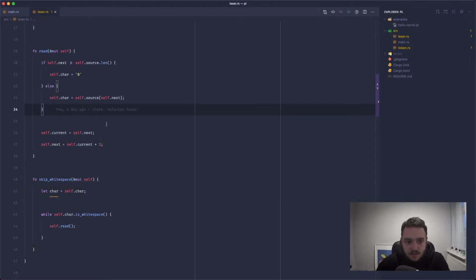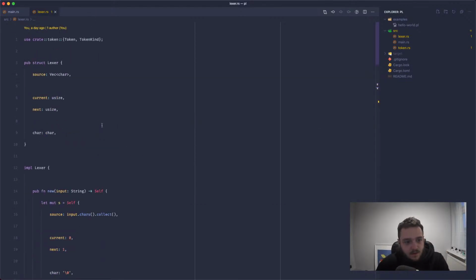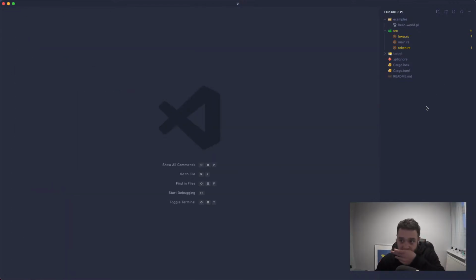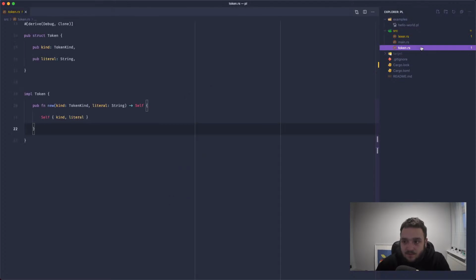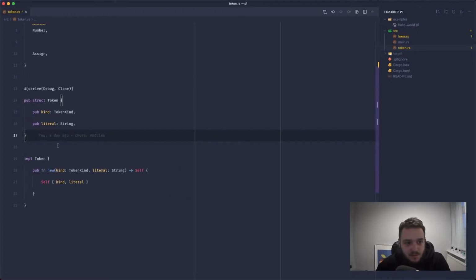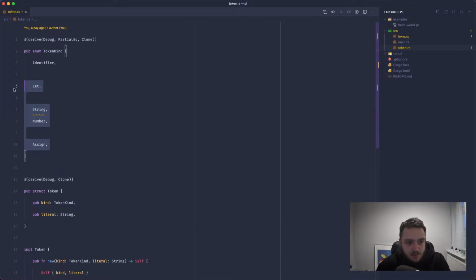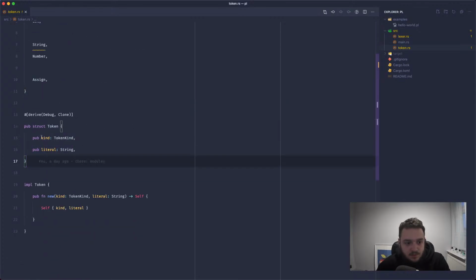Since then, I've done a little bit of refactoring. I've moved everything out into individual files. So we now have a file for the tokens. We've got this token struct, and this token kind enum up here. Token kind is each type of token in the language, and the token struct stores the kind and the literal, which is the string representation of a token. So let would be let, and so on. That's now in its own file.